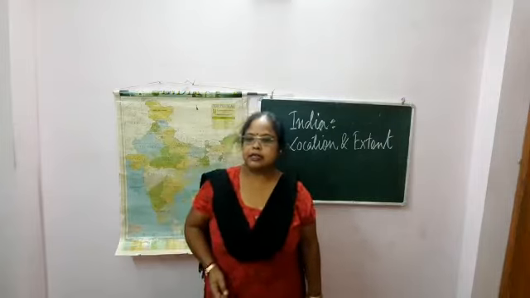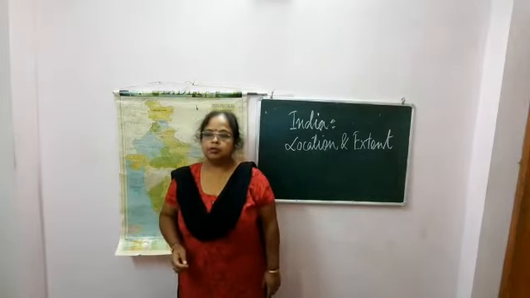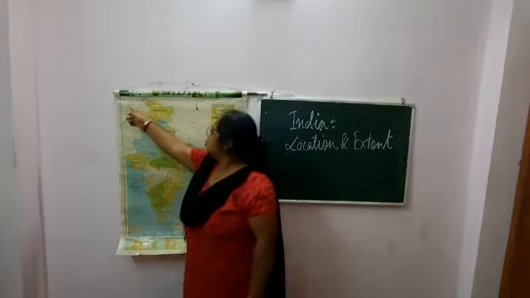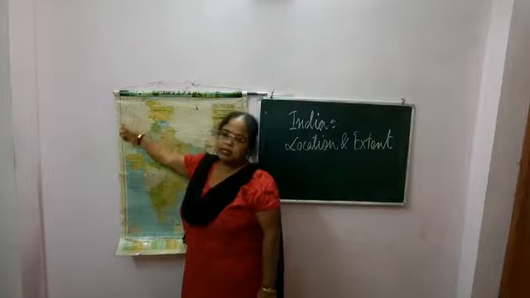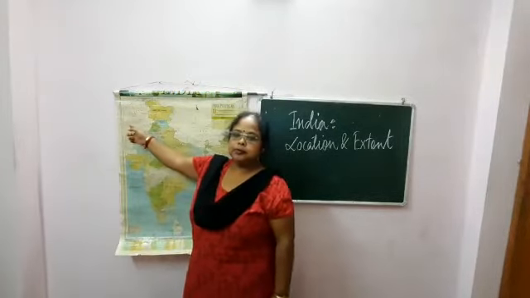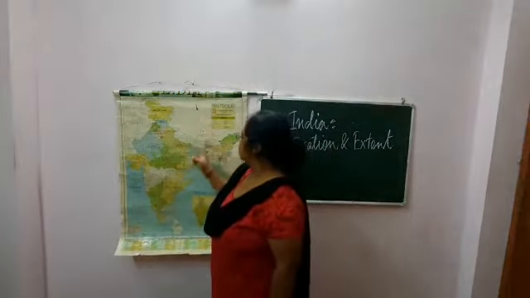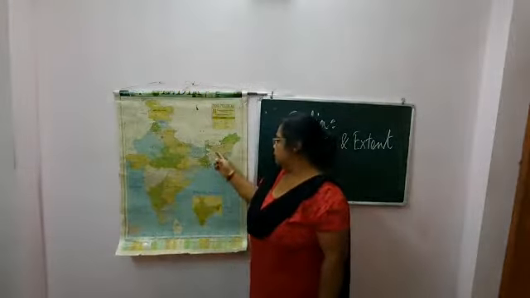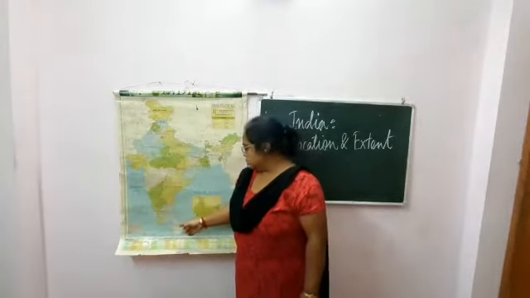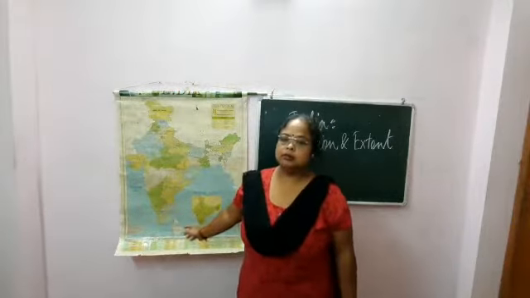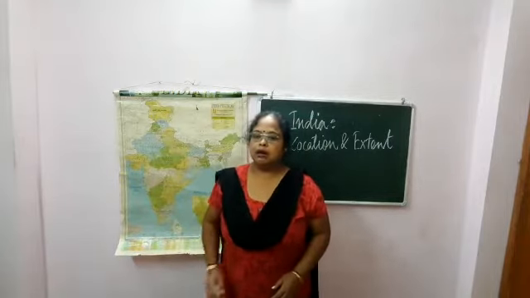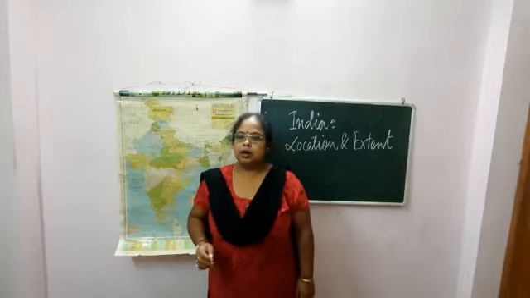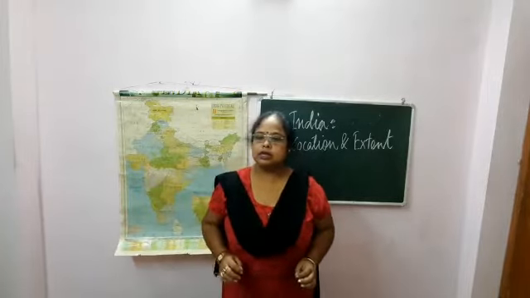India shares its international boundary with 7 countries. It is bordered by Afghanistan and Pakistan on the northwestern side, China, Nepal, and Bhutan on the northern side, and Bangladesh on the northeastern side. Sri Lanka, Myanmar and Maldives are the oceanic neighbors. These two island countries are situated in the Indian Ocean.